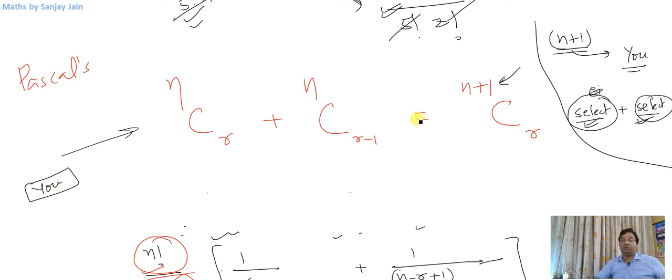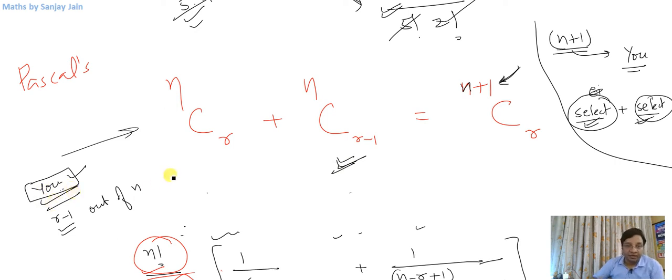Now I need to choose a team of r persons. You are already selected, so now I need to choose only r minus 1 persons out of n persons. I had n plus 1, you are chosen already, now n are left to choose from, so I just need to choose r minus 1 now. That is this expression, nC(r minus 1). So in this case you are already chosen.